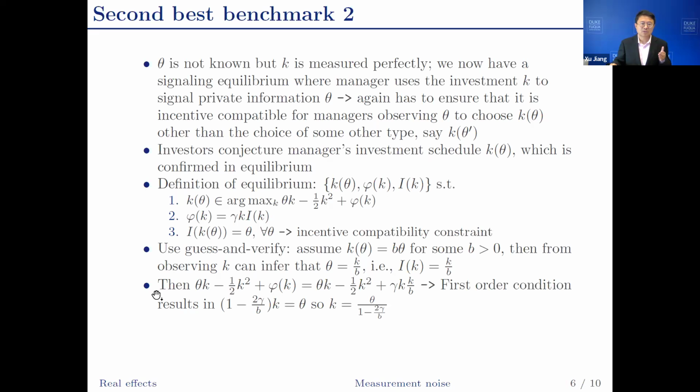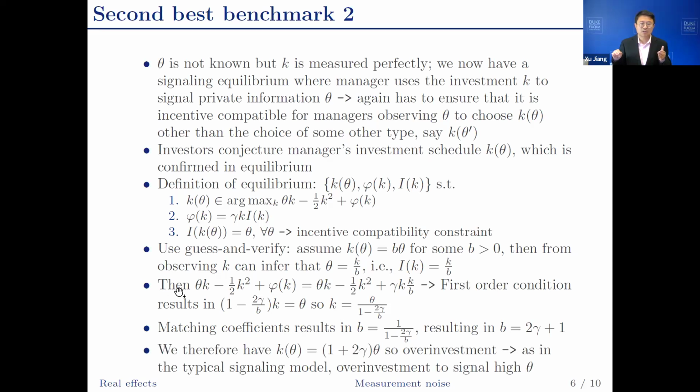And so we insert that into the objective function of the manager. We take first order condition. We would get an expression of K. And then matching coefficients, we're going to get B equals 1 plus 2 gamma. So in this case, that will be overinvestment because in the first best, the coefficient is 1 plus gamma. And the intuition is similar to a typical signaling model. Firm is going to overinvest to signal high theta and to prevent firms with low theta to mimic.